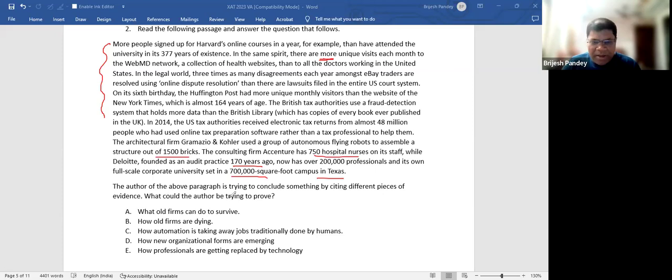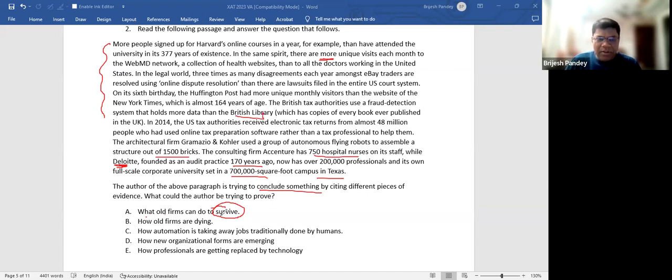So the author of the above paragraph is trying to conclude something by citing different pieces of evidence. What is he trying to conclude? What old firms can do to survive? So he's trying to say that lots of new things are happening at different places. What old firms can do to survive? Is this the bone of contention? Deloitte is old, right? The British Library is also a library. But is there a problem of survival?